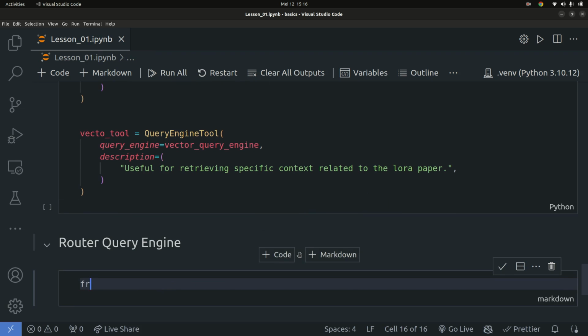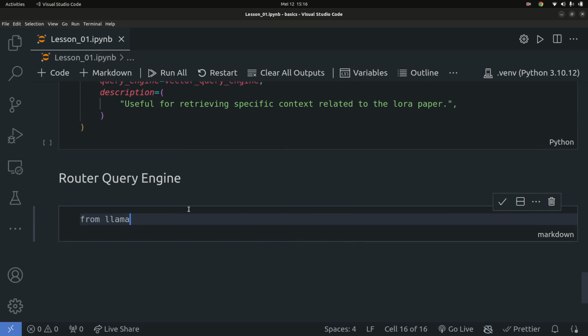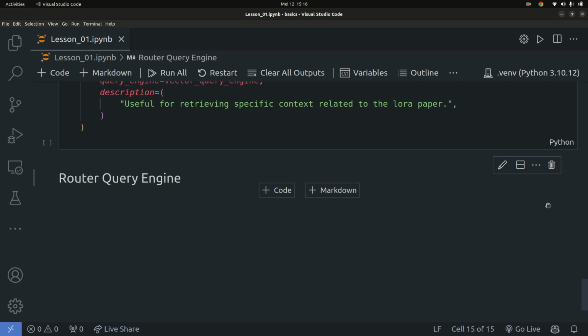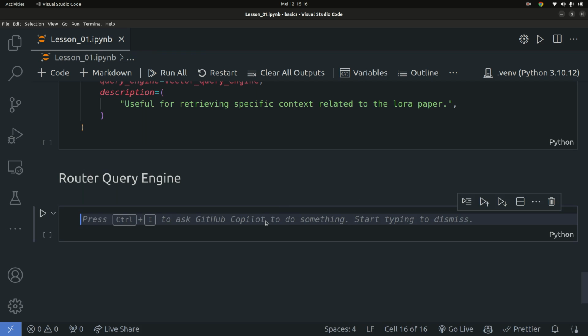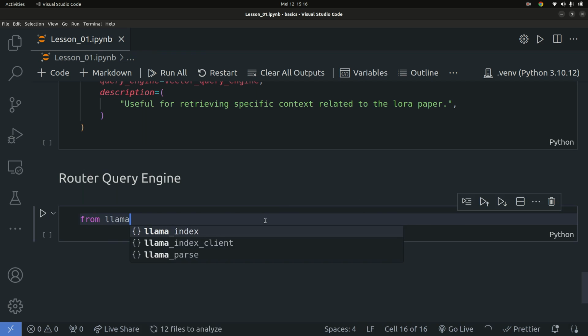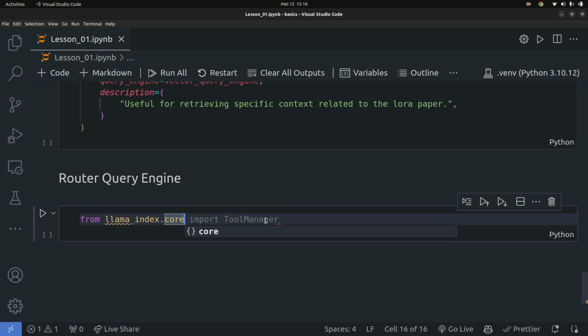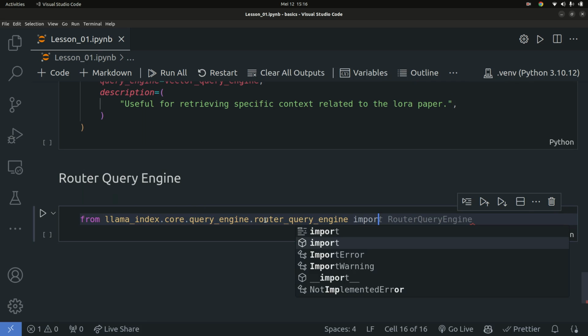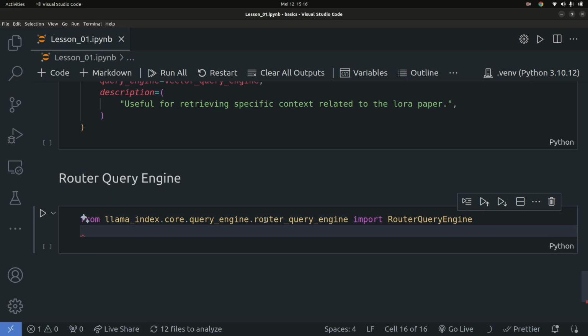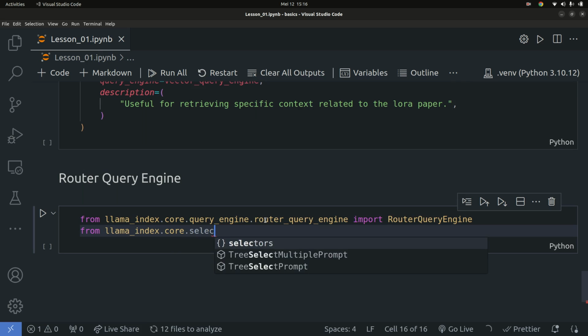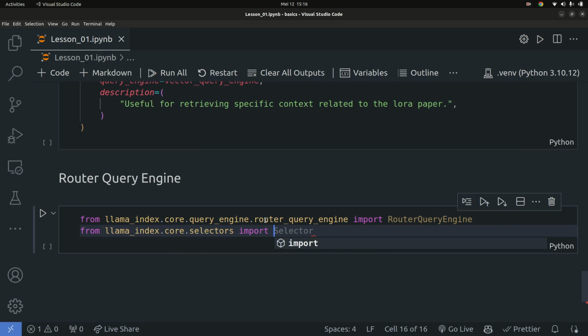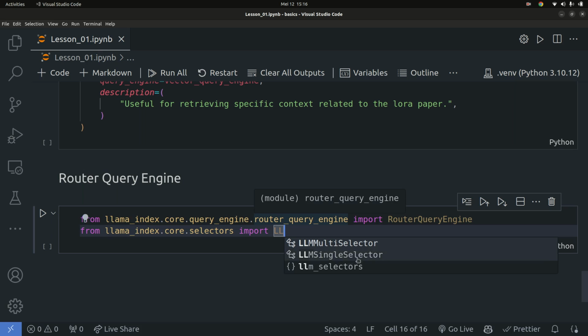So we're going to simply say from llama_index. Okay, this is a Python file. Yeah, it's not. So let's do that. Create a Python cell right here and say from llama-index.core.query_engine.router_query_engine, I'm going to import the router query engine right there. Good. Then from llama-index.core.selectors, we're going to import the LLM single selector.